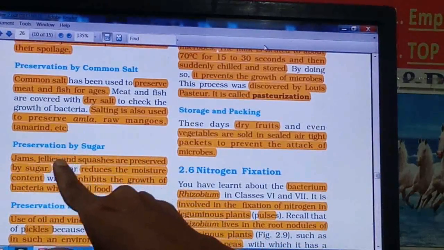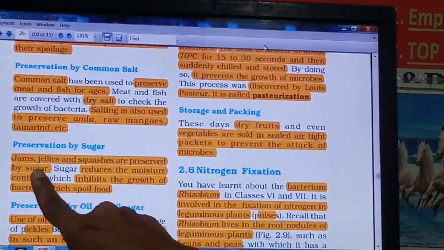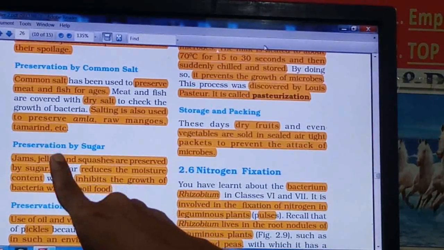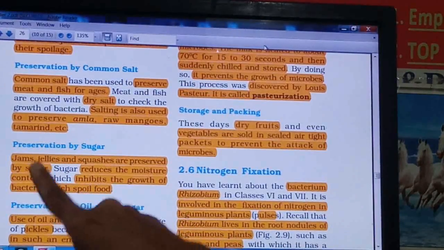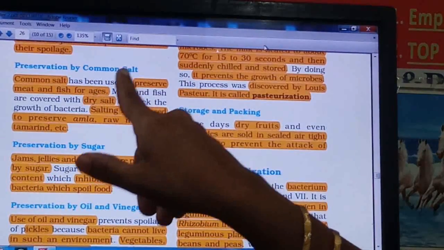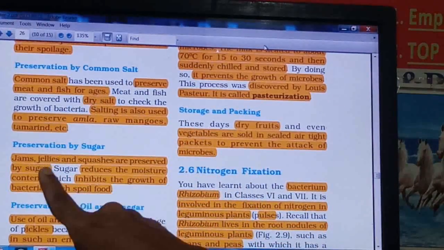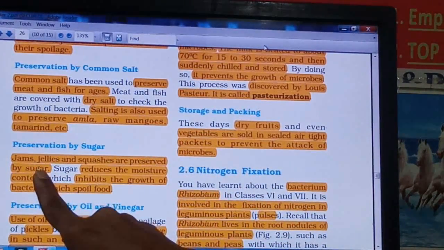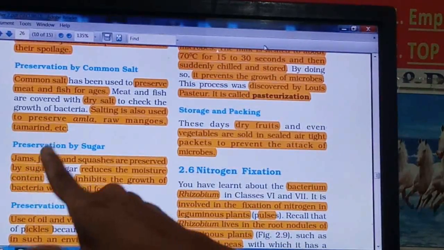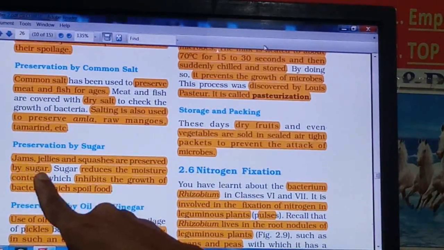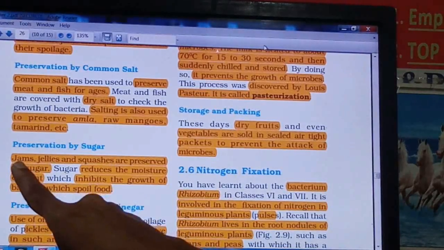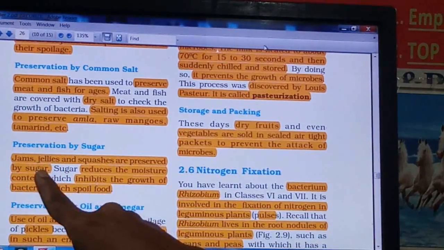So in this, a large quantity of sugar will be added, and because of that sugar, microorganisms are not able to spoil these food items, right? Whatever procedure takes place with common salt to kill the bacteria, the same happens in the presence of sugar also. As the sugar concentration is high, bacteria will get dehydrated and get killed. So in this way, by adding extra sugar we can preserve jam, jellies and squashes, right?